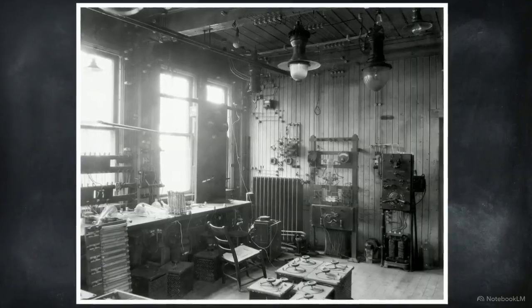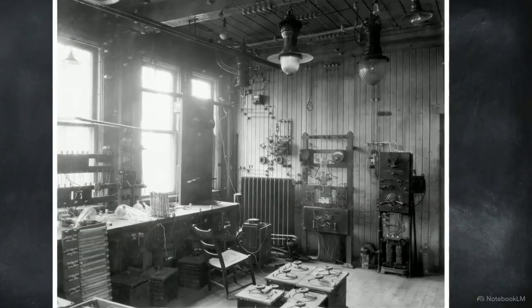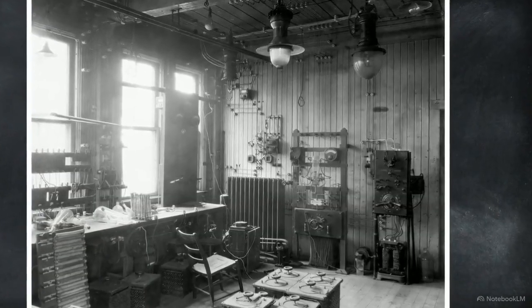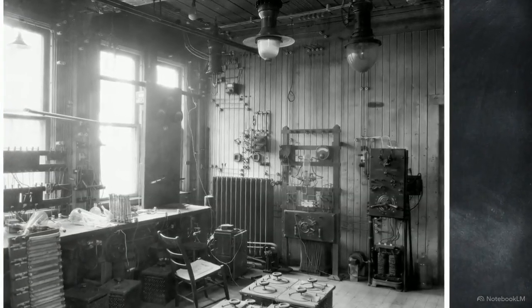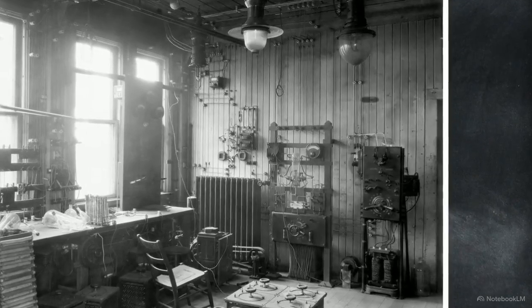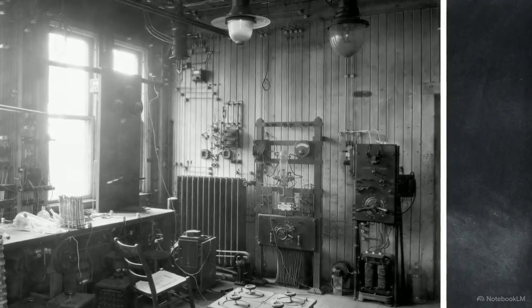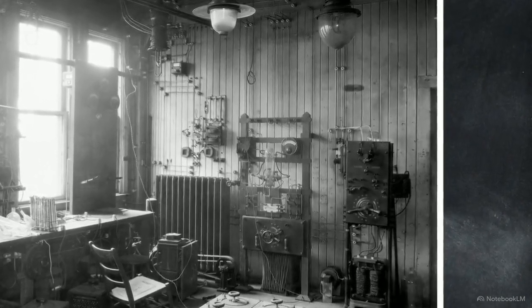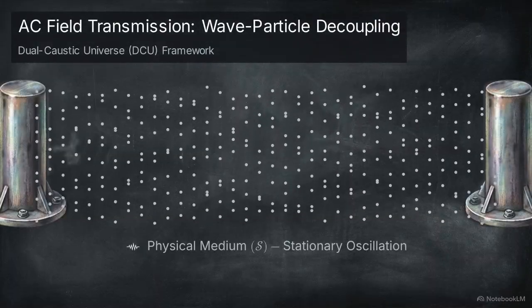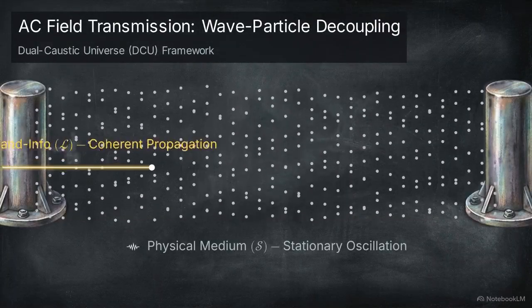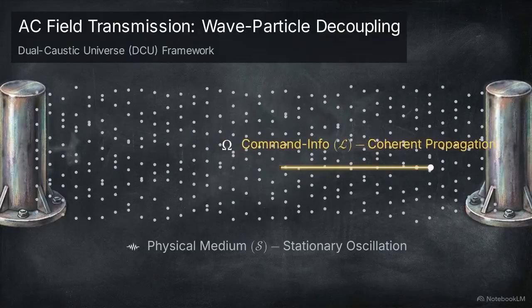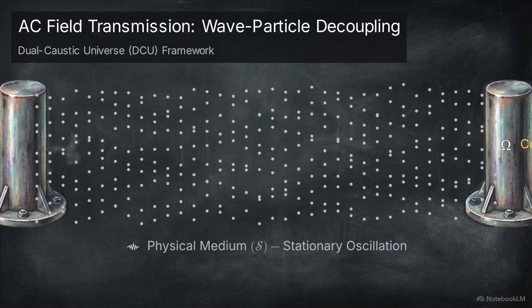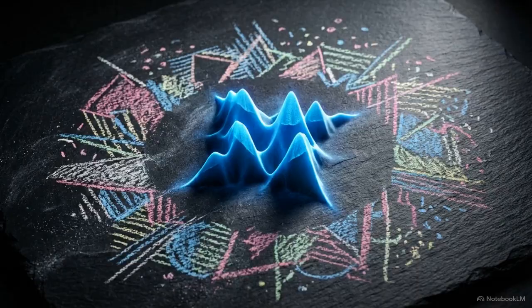This mechanism is visible in Tesla resonance. Energy crosses a gap via field coupling. The transmitting and receiving coils are tuned so that the energy transfer remains completely decoupled from the surrounding environment. Precise alternating current drives this process. The physical medium merely oscillates in place, while the energy and information propagate steadily forward. Resonant field oscillation allows the pattern to survive the entropic noise of the environment.